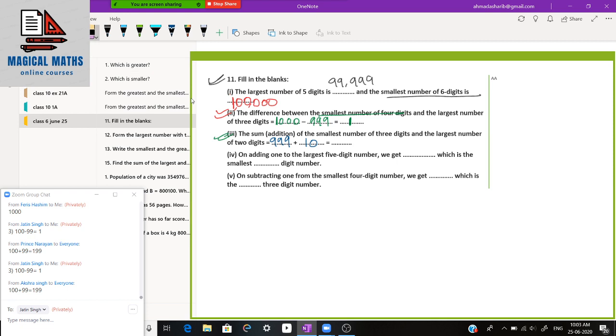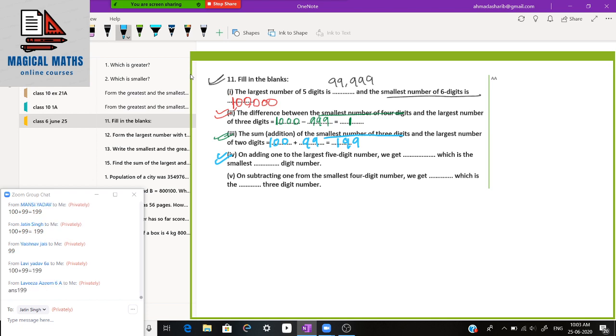Okay, so the question is saying smallest number of 3 digit. So the smallest number of 3 digit is 100, and the largest number of 2 digit is 99. So if we add them, we get 199. Okay, so 199 is the right answer. Very good.